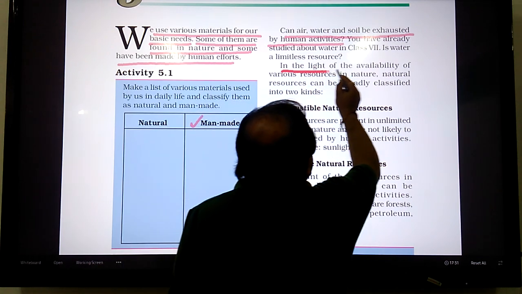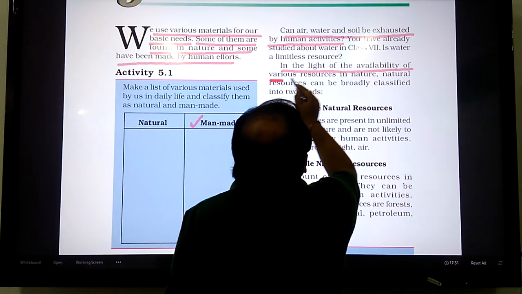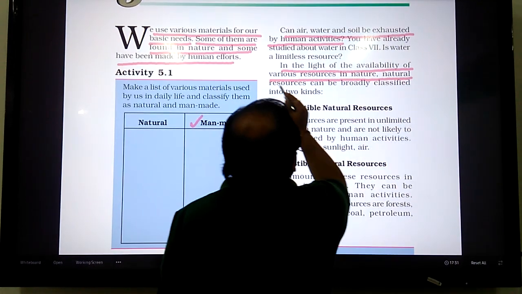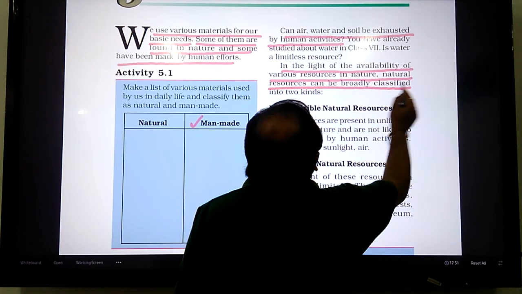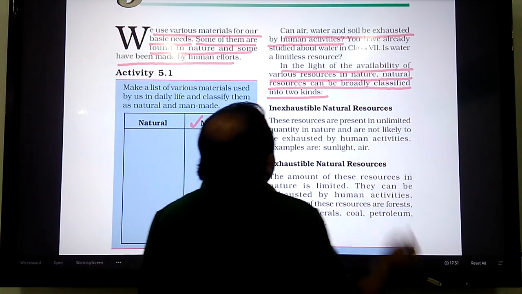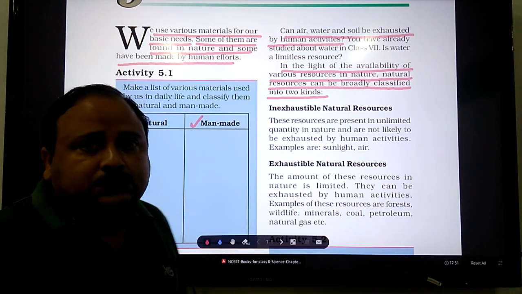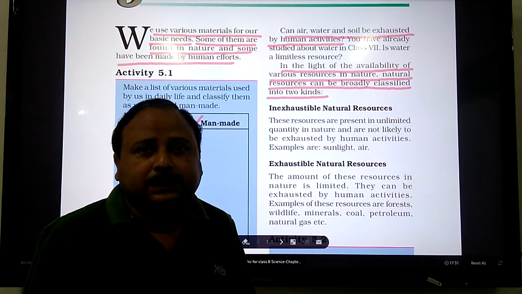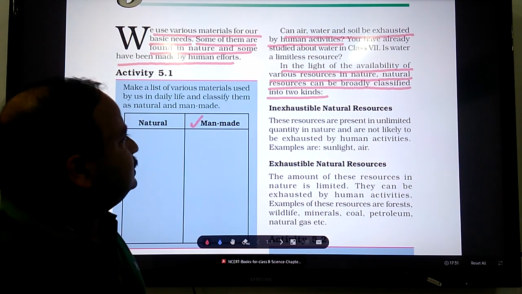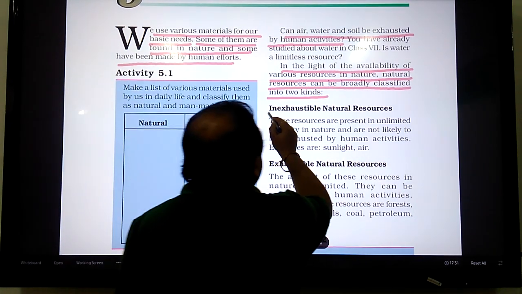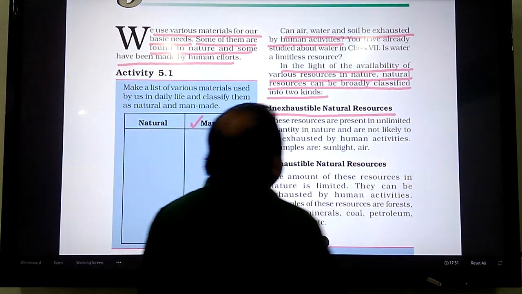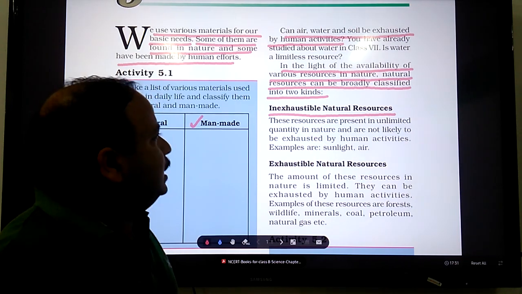In the light of the availability of various resources in nature, natural resources can be broadly classified into two kinds. Natural resources which satisfy our basic needs can be classified as inexhaustible natural resources and exhaustible natural resources.